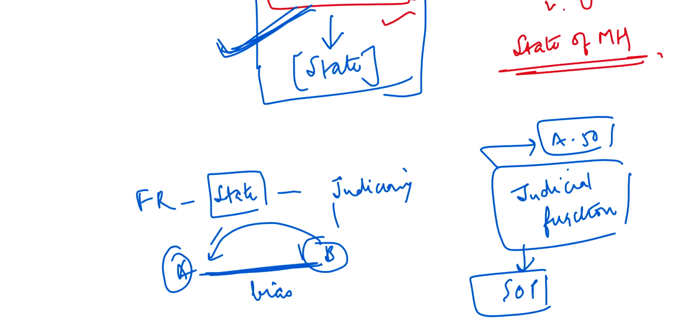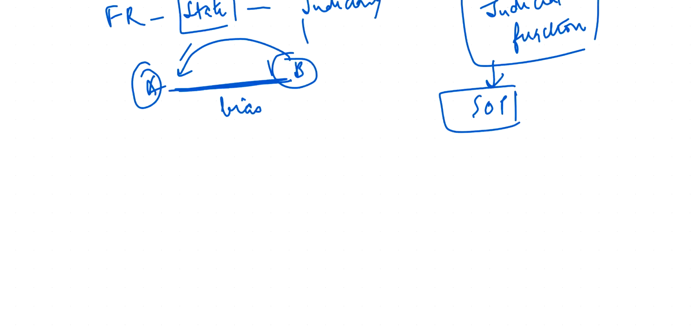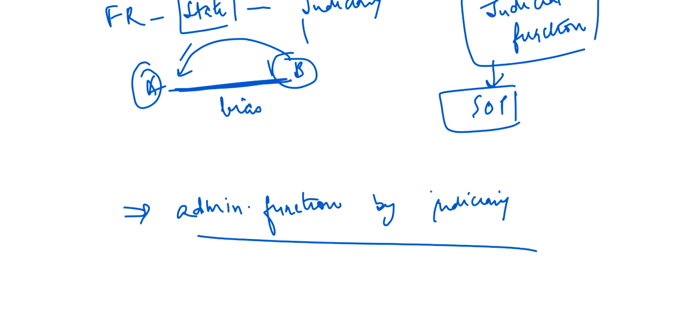All right. So here अंतुले वर्सेस आर एस नायक वर्सेस स्टेट ऑफ महाराष्ट्र के केस से हमें ये मिलता है दैट व्हेन जुडिशरी एक्सरसाइजेज एडमिनिस्ट्रेटिव फंक्शन, when judiciary is performing an administrative function, then only you can classify it as a state under Article 12. All right. So this is it for today's discussion. I hope the whole concept of state is clear to you.